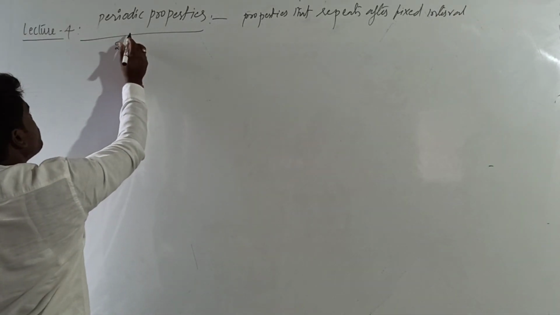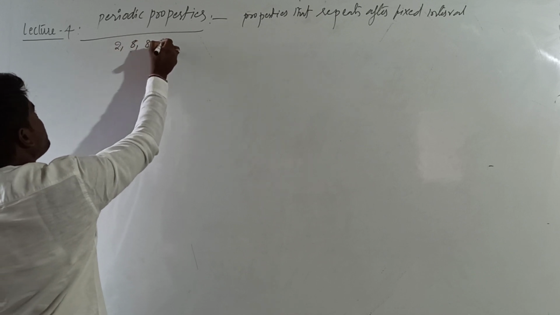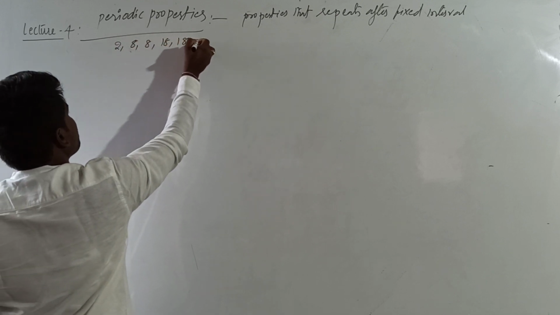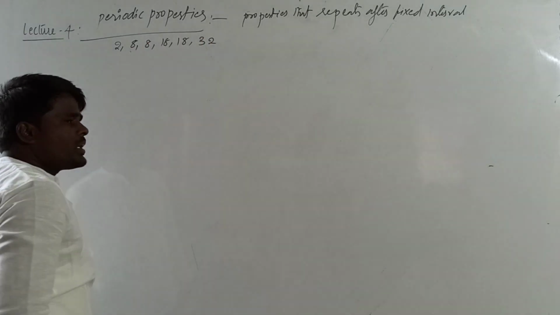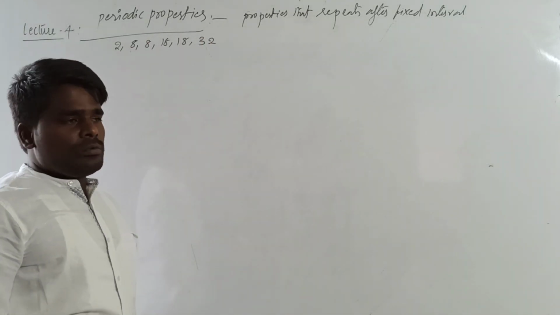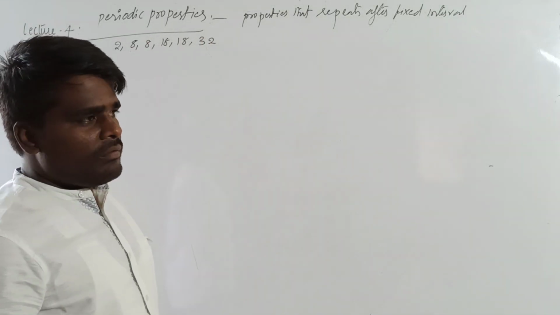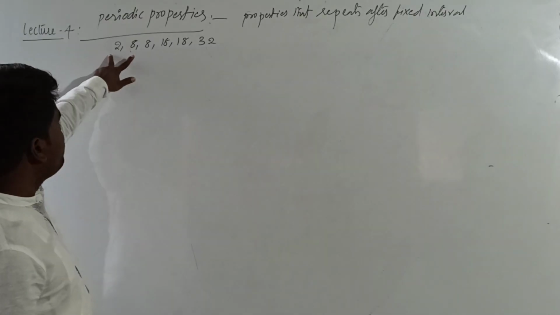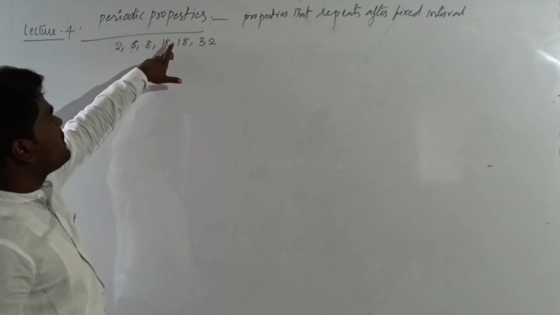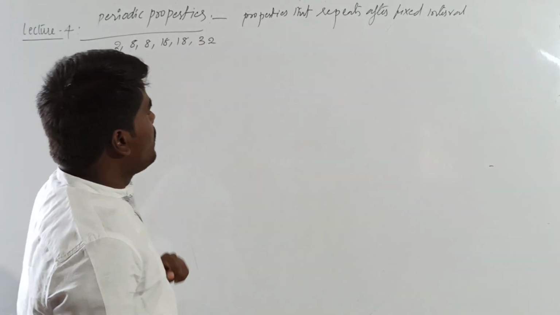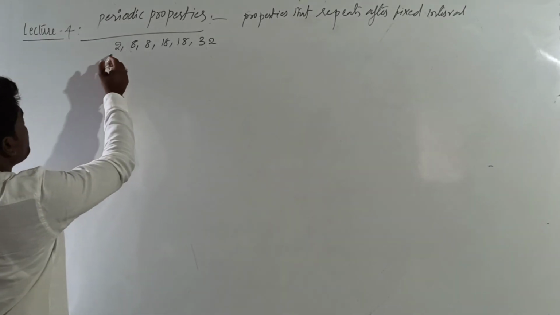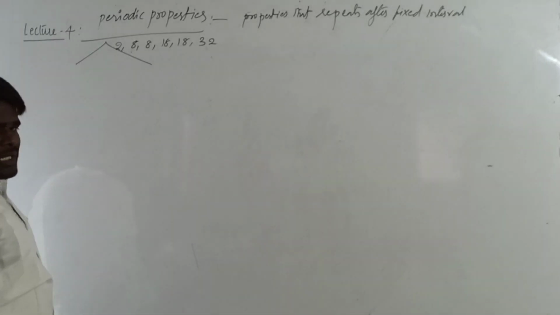That is 2, 8, 8, 18, 18 and 32. Two consecutive elements of a group will have similar properties after every 2, 8, 8, 18, 18 and 32 elements. Now, these periodic properties are classified into two types.